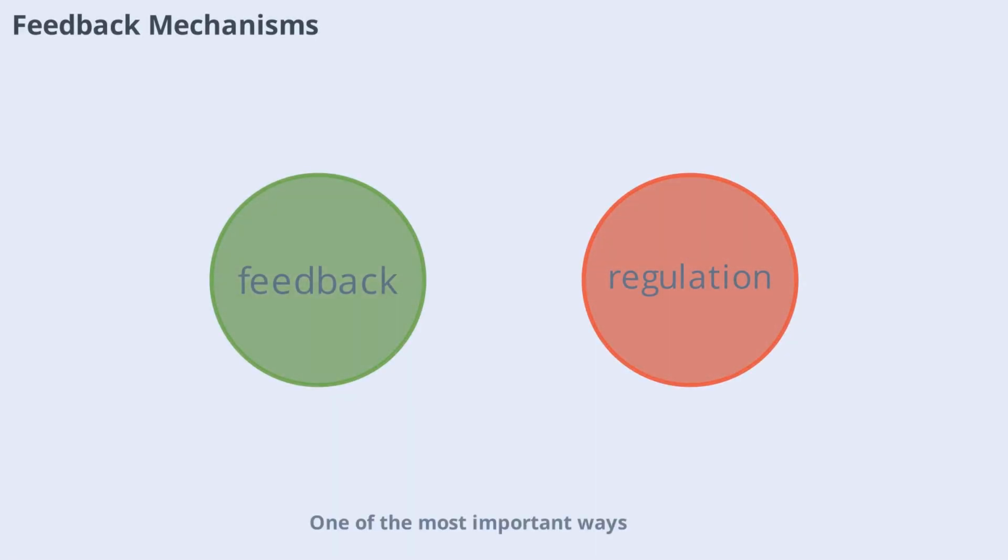One of the most important ways homeostasis is maintained is through feedback mechanisms. These are systems that monitor changes in the body and trigger responses to correct any imbalances. Negative feedback is the most common type, where a change in one direction causes a response that brings things back to normal. For instance, if your body temperature rises, mechanisms are activated to cool you down. Positive feedback, though less common, amplifies changes. Both types are crucial for regulating metabolism and maintaining homeostasis.